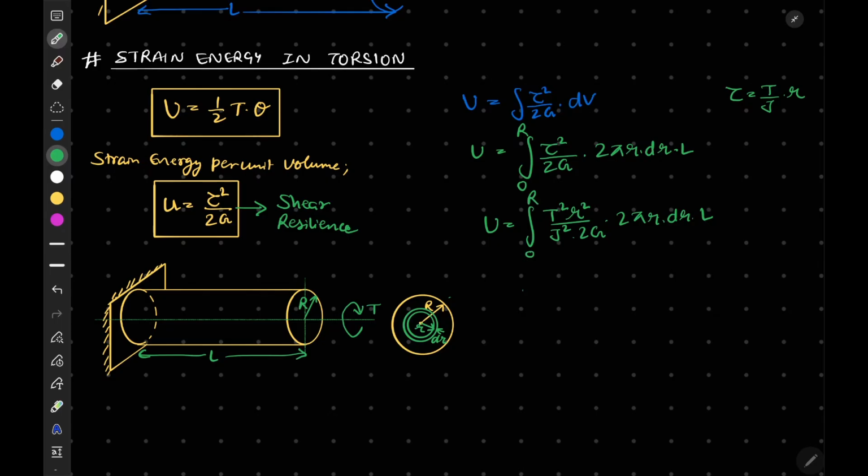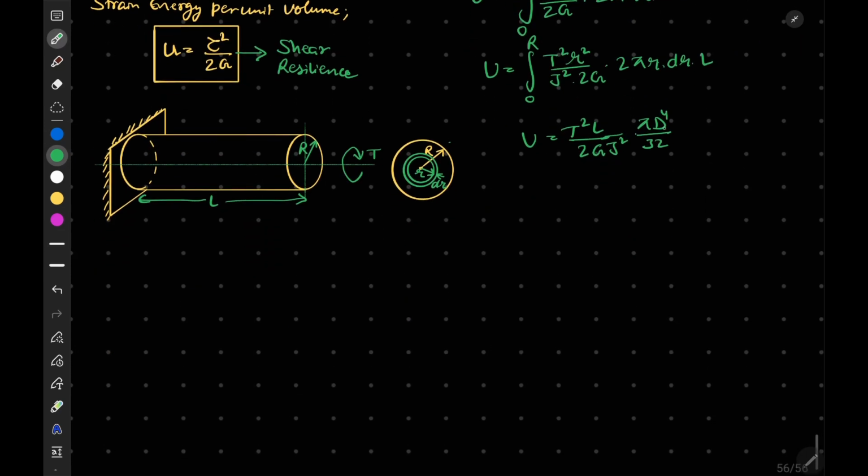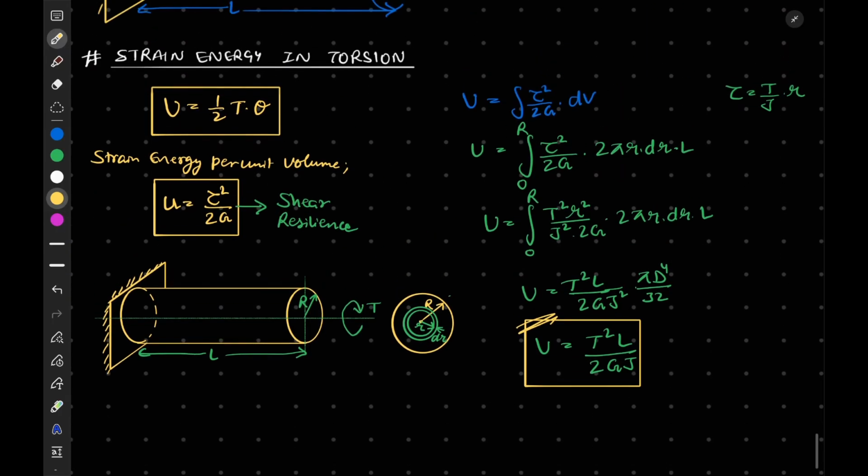If I integrate this, I will obtain U is equal to T square L by 2G J square into pi d power 4 by 32. We know that pi d power 4 by 32 is known as J, that is the polar moment of inertia. So you can write U is equal to T square L by 2GJ. This is a very important relation, and it will be useful in this chapter.